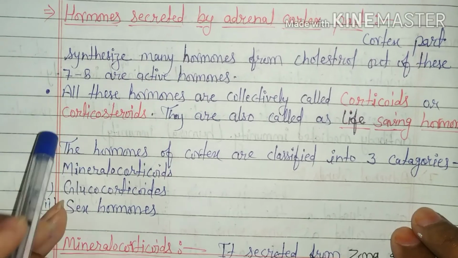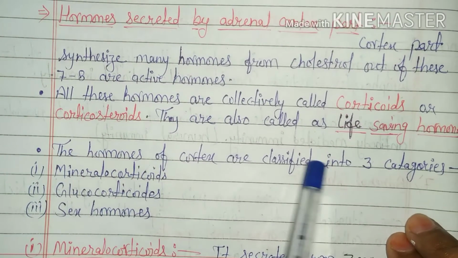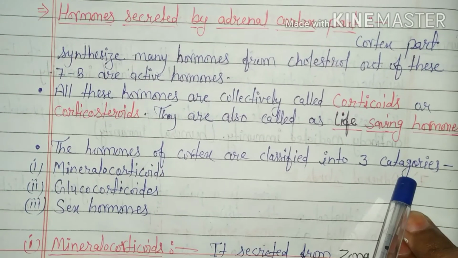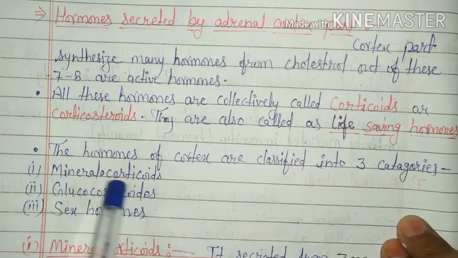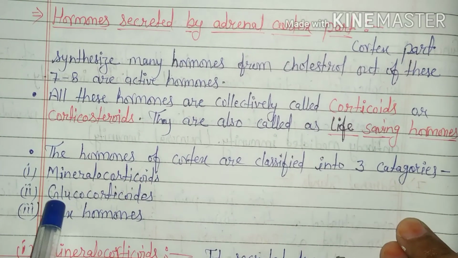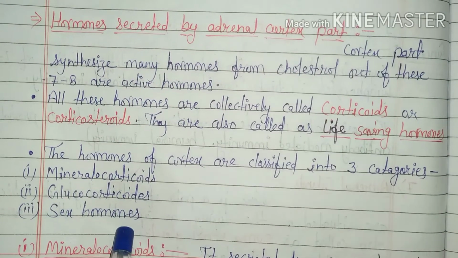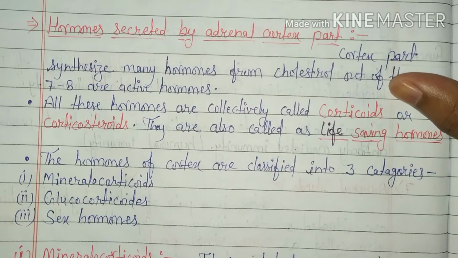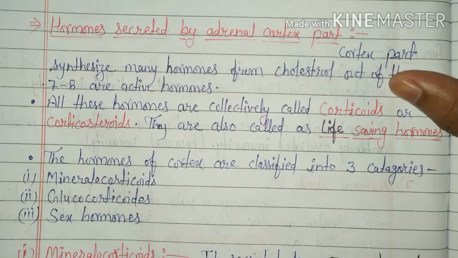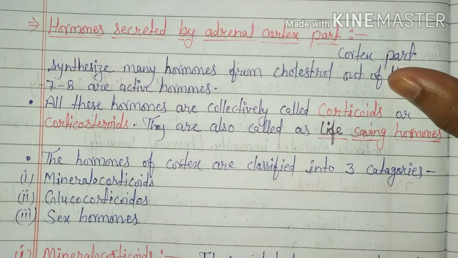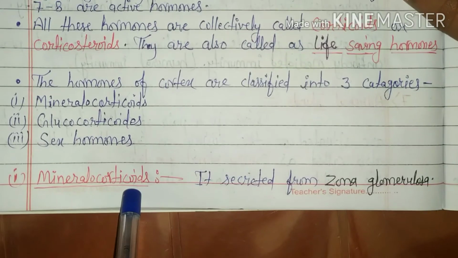And these hormones are classified into three categories. First, mineralocorticoids, second, glucocorticoids, and third, sex hormones. Firstly, we are going to talk about the mineralocorticoids.